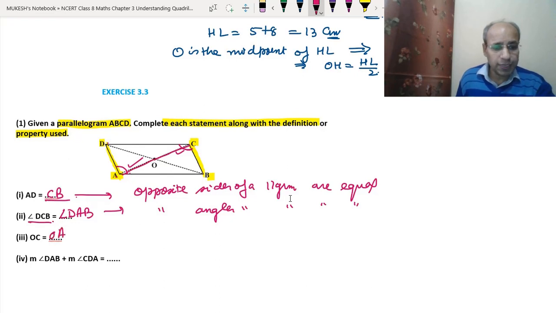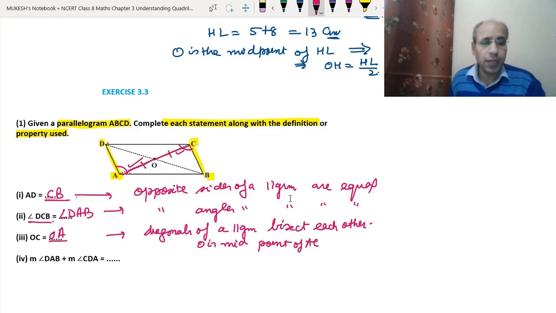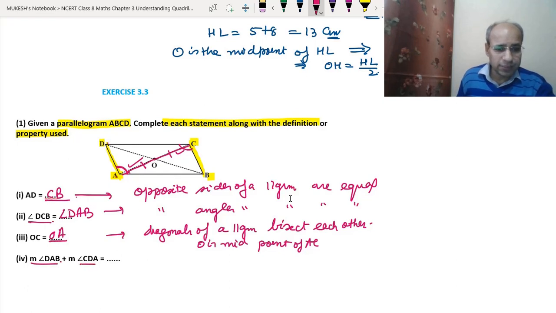Why? We have learned in the previous question that the diagonals of a parallelogram bisect each other. So O is the midpoint of AC, and when O is the midpoint of AC, OA and OC will be equal to each other. Now the measurement of angle DAB. This is the angle DAB, and the measurement of angle CDA.